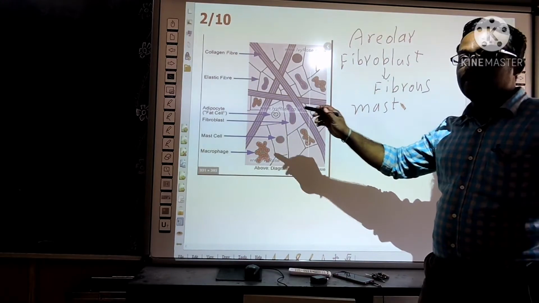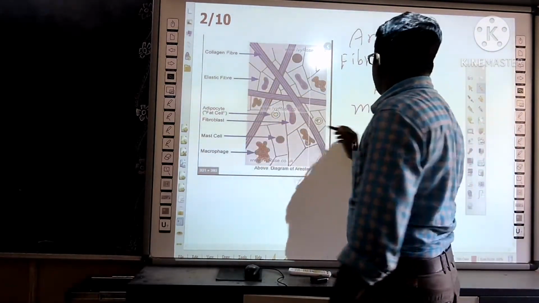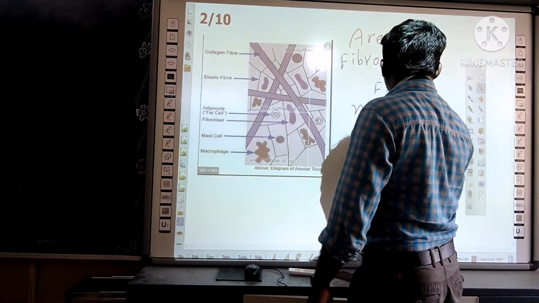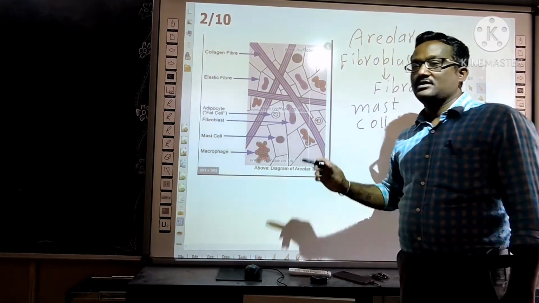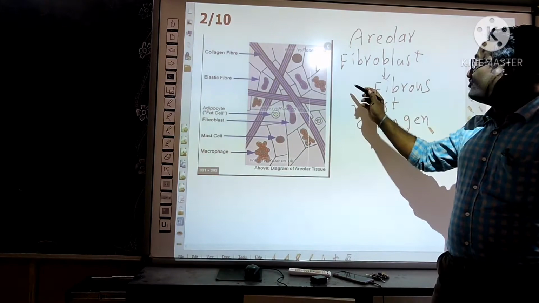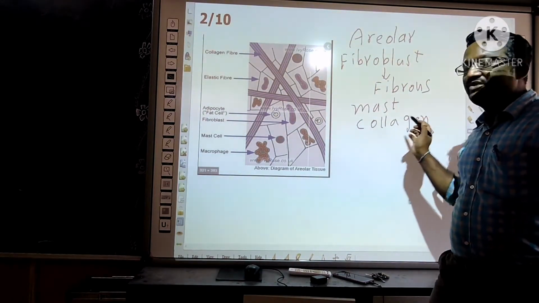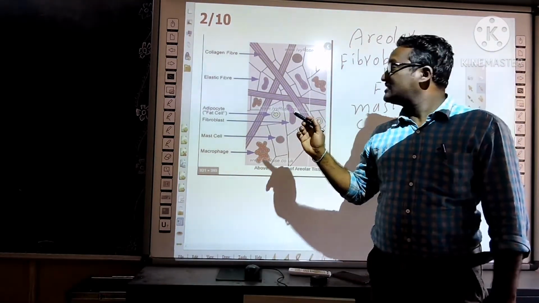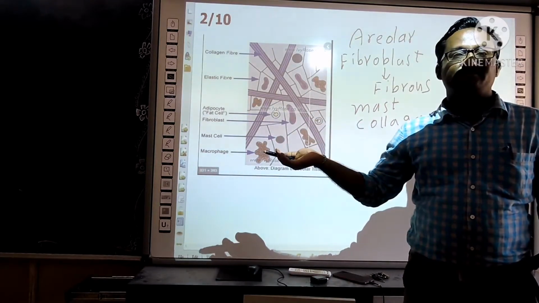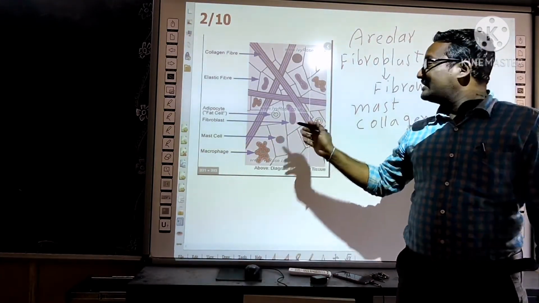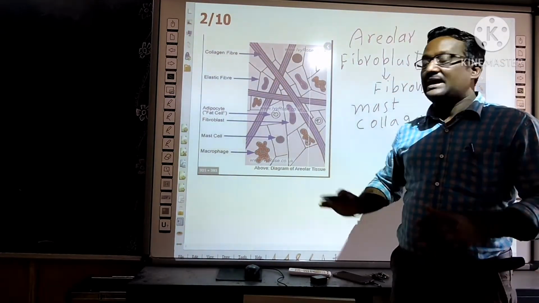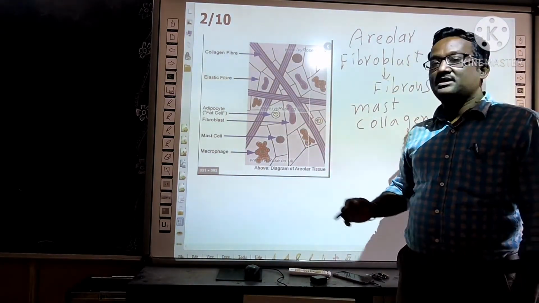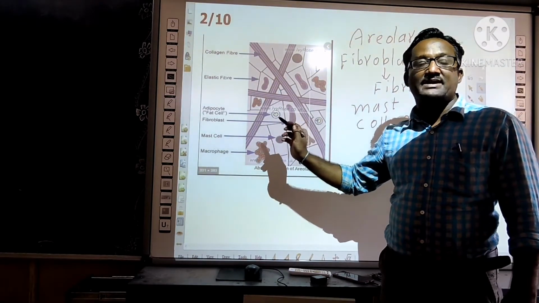These fibers are made of a protein, that is collagen protein. Okay, the fibers which are produced by fibroblasts are made of collagen protein. Collagen protein is elastic in nature. So like this, areolar tissue is involved in packing of tissues and organs, repairing the damaged parts, and is involved in the defense mechanism of the body.